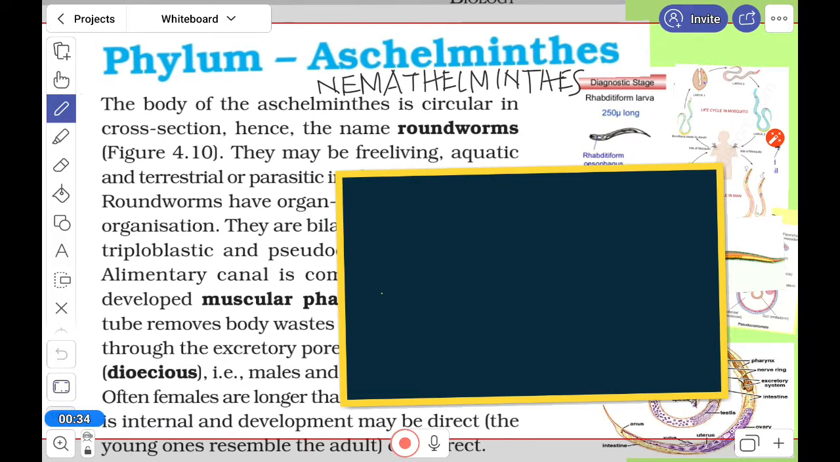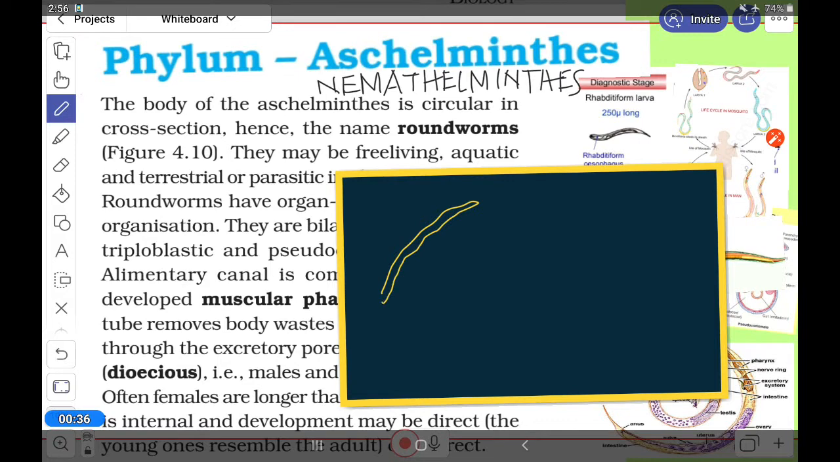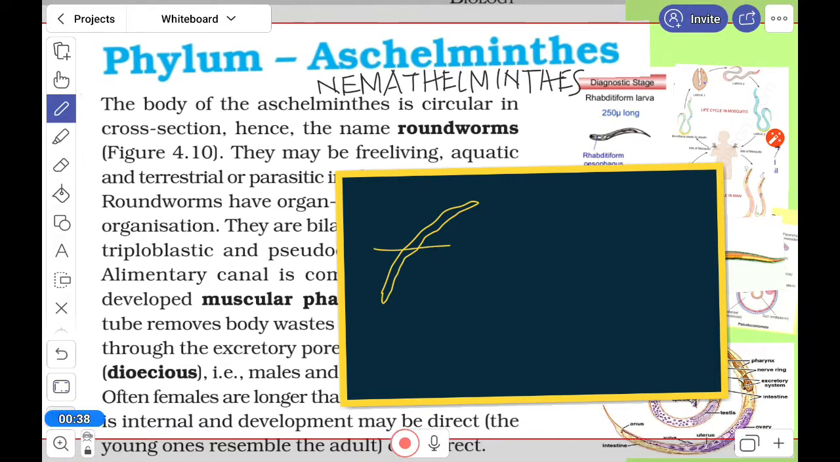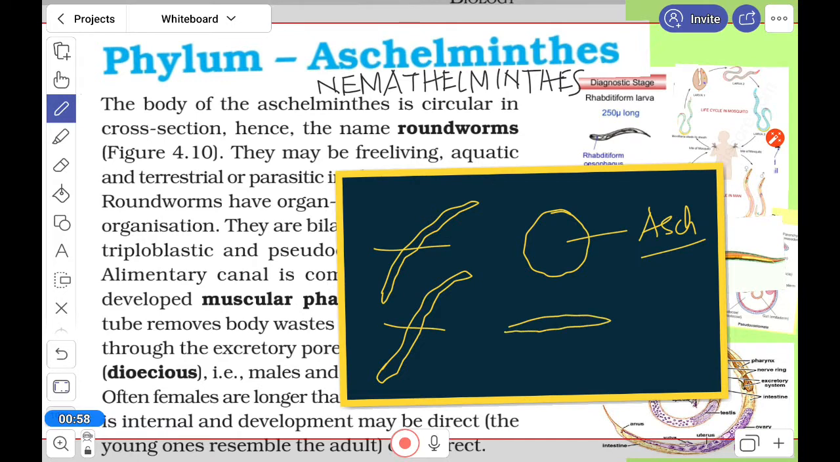It means that if this type of worm is there, and if we take the cross section, it looks round in shape. So this is Aschelminthes. Previously we have seen that a worm looks like this type, and its cross section is flat. So this will be Platyhelminthes, the flatworm. So this is the round one.